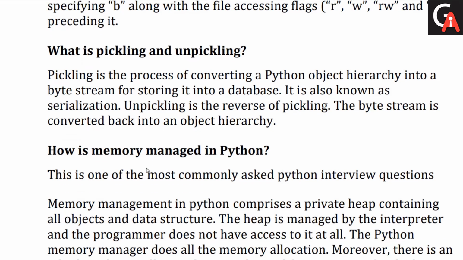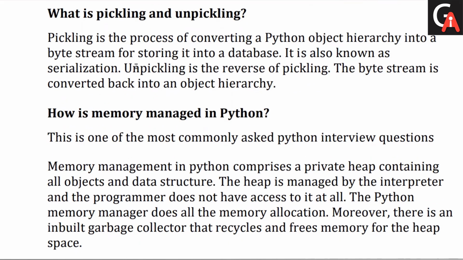Clear? Next question we have for the day: what is pickling and unpickling? Pickling is the process of converting a Python object hierarchy into a byte stream for storing it into a database. It is also known as serialization. Unpickling is the reverse of pickling. The byte stream is converted back into object hierarchies. So in simple terms, if I have an object in Python, then this object will be converted into binary, and unpickling is the reverse process, converting that binary into the desired objects. So this is pickling and unpickling.